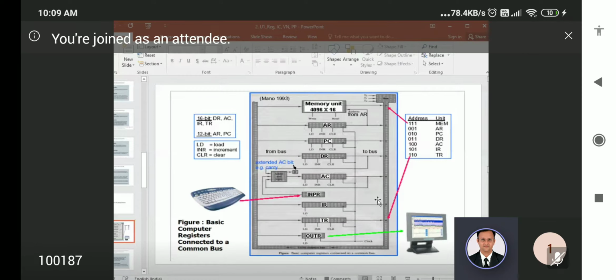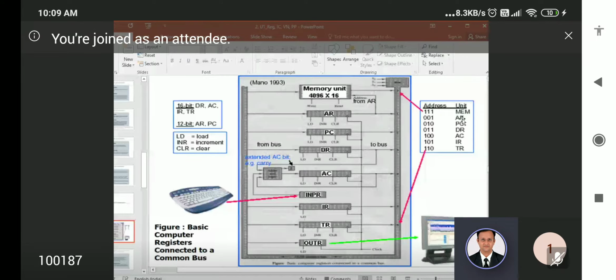See, in this slide, on the right side, you see the address and the respective unit, right? So as to enable that particular hardware component, we have to pass these signal lines through the bus. So 111 indicates enabling the memory part, right? Similarly 001 for the address register. Likewise, each and every hardware part, registers and memory unit, has a respective code. So you have to memorize that.